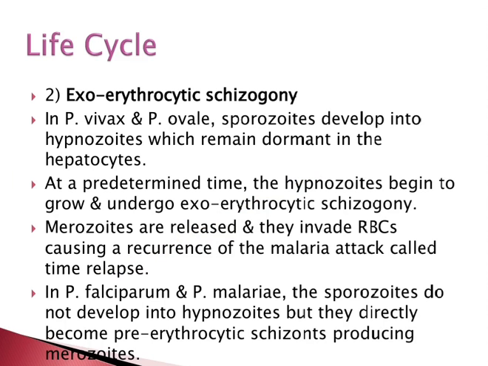Exoerythrocytic schizogony. In Plasmodium vivax and ovale, the sporozoites develop into the hypnozoites, which remain dormant in the hepatocytes. At the predetermined time, the hypnozoites begin to grow and undergo the exoerythrocytic schizogony. The merozoites are released and they invade the RBC, causing the recurrence of the malaria attack, called relapse. In Plasmodium falciparum and P. malariae, the sporozoites do not develop into hypnozoites, but directly become the pre-erythrocytic schizonts, producing the merozoites.